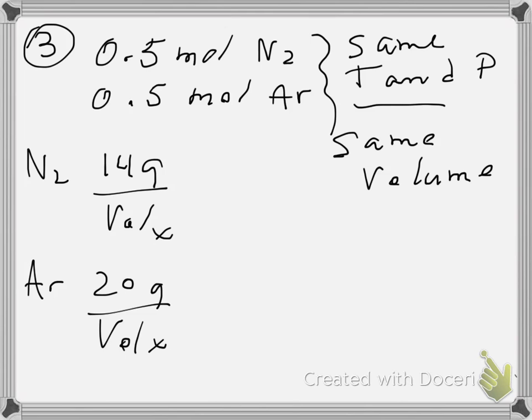But if you look at B, the average speed of the nitrogen molecules, well, individually, like on the illustration we did in class, the speed is going to be different. The average kinetic energy is the same, but the lighter gas molecules, the nitrogens, are going to be going faster than the argons. So the answer would be B is false.